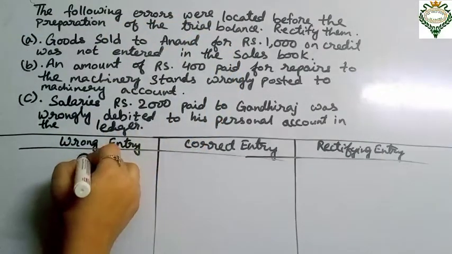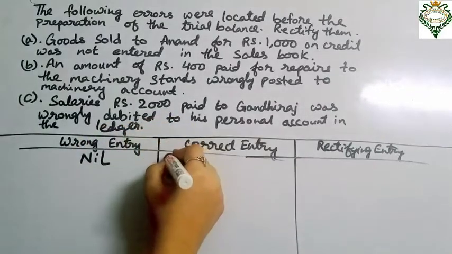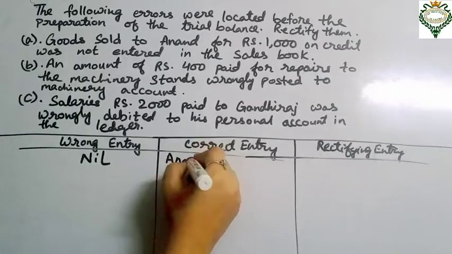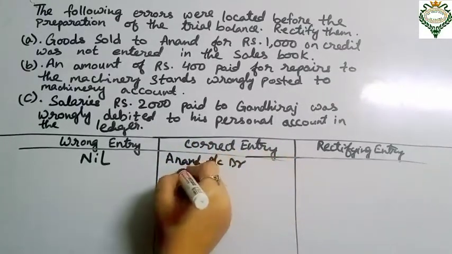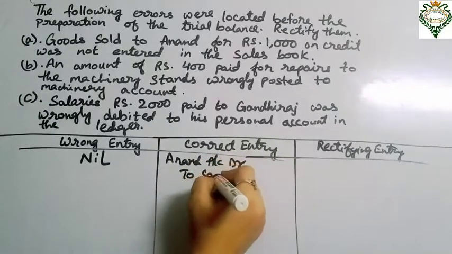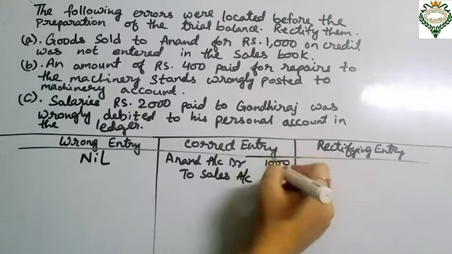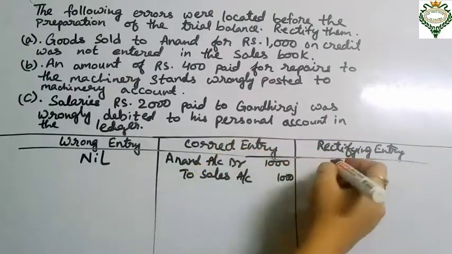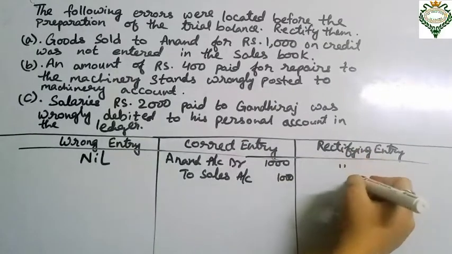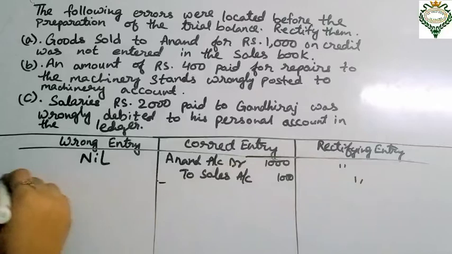That means it has not been recorded, so we will write here nil. And the correct entry that should be there in the account is Anand account debit to sales account. So the rectifying entry will be the same as this. I am not writing it because the same entry goes to the rectifying entry.